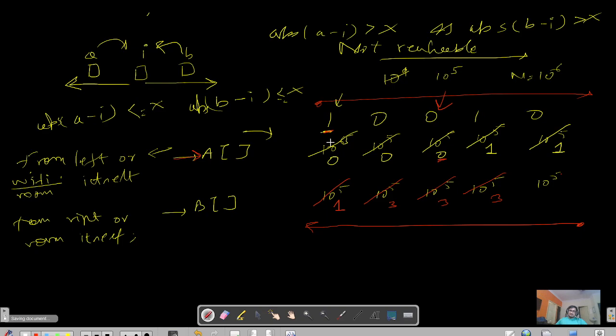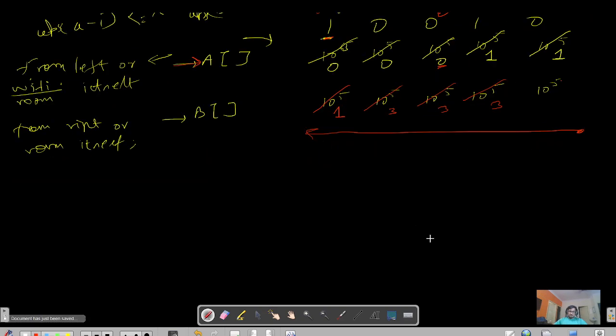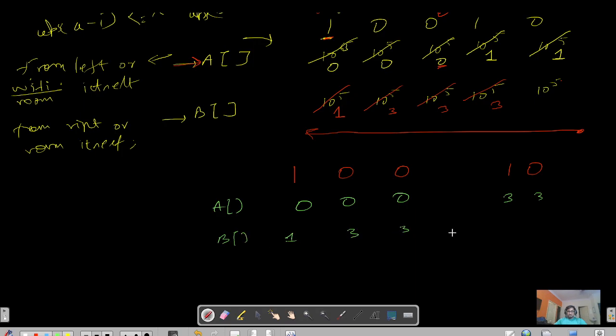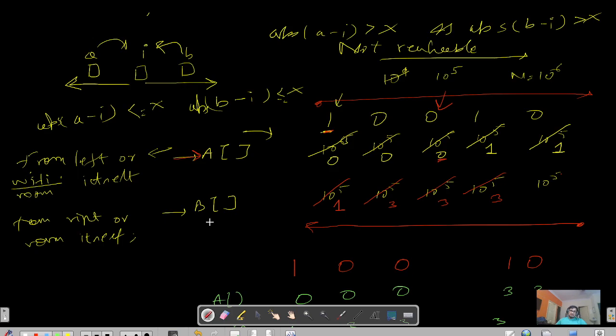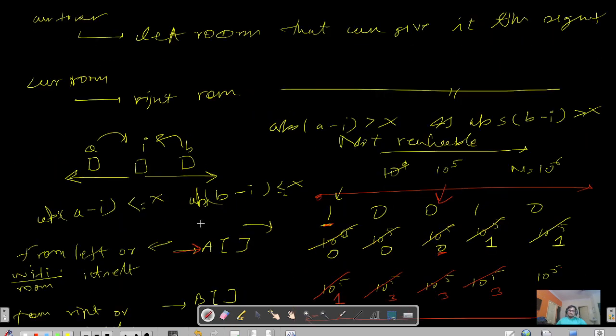So let me rephrase this array into a cleaner board. So we have this 1 0 0 1 0. Let me use a different color so that it can be easily seen. So we have this A array as 0 0 0 3 3, and this B array is depicting nothing but 1 3 3 3 and 10 power 5. Right now is the time to apply this logic.